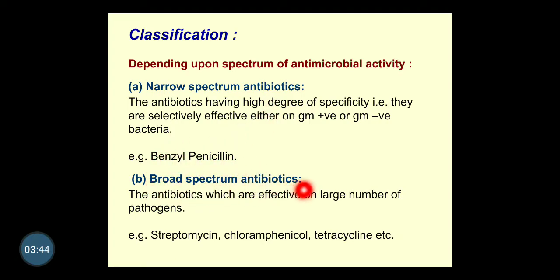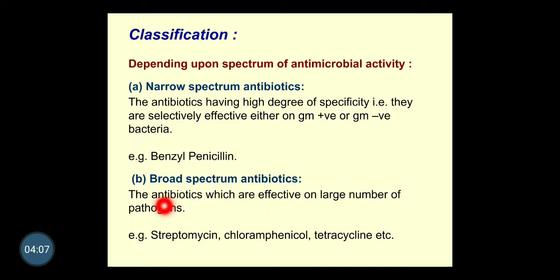Next, broad spectrum antibiotics. Broad spectrum antibiotics have a broad range of effect, and are effective on a large number of pathogens or many types of bacteria, not specific to gram positive or negative. They inhibit most types of bacteria, so the working range is wide or broad.